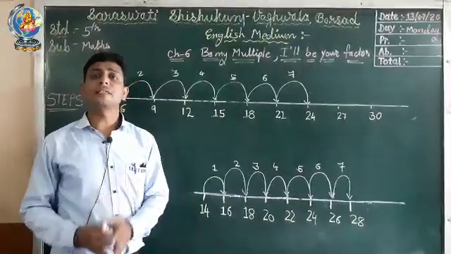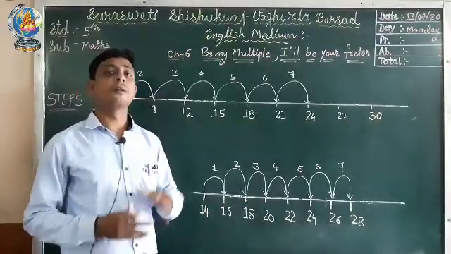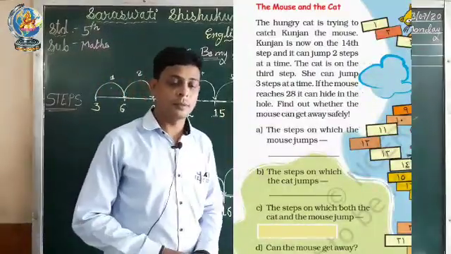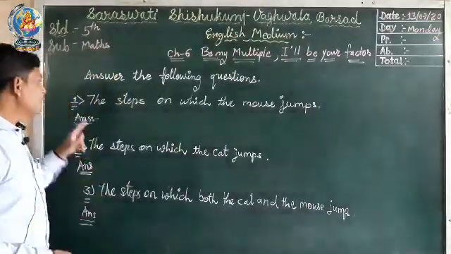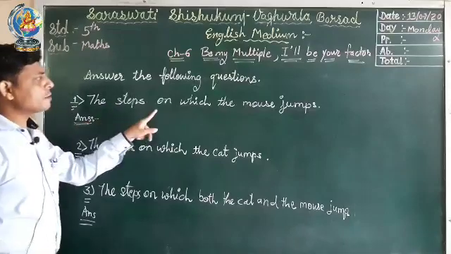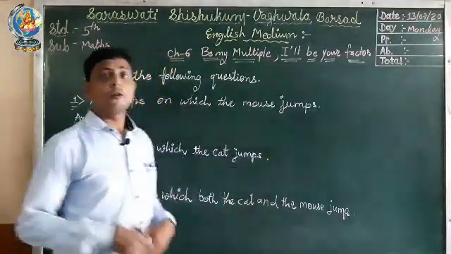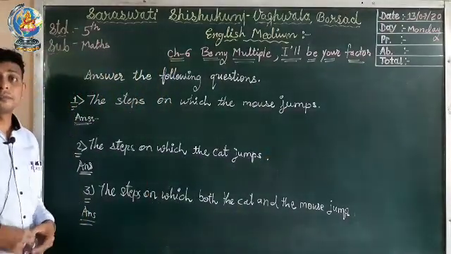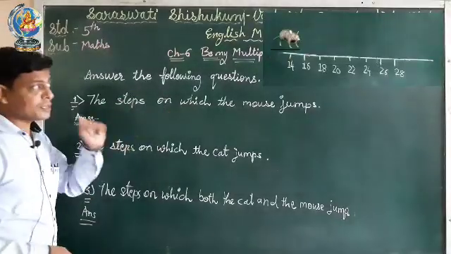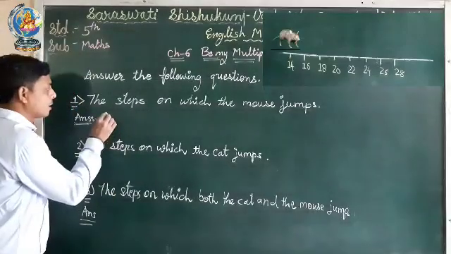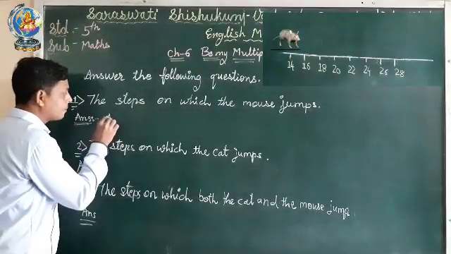Now we will write question answers on the basis of this paragraph. Okay, let's write the question answers. First question, the steps on which the mouse jumps. On which steps does the mouse jump? So you can see in the picture. Let's find out.